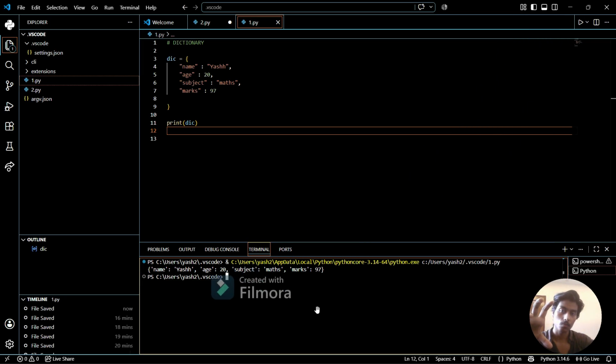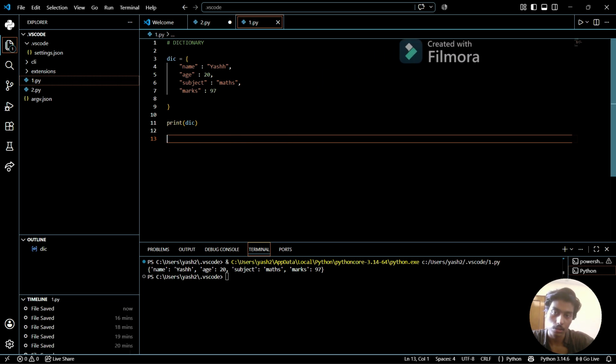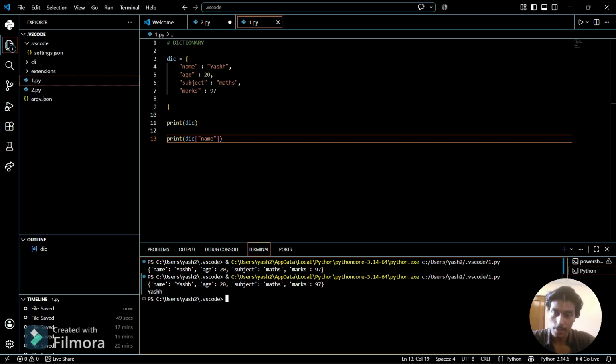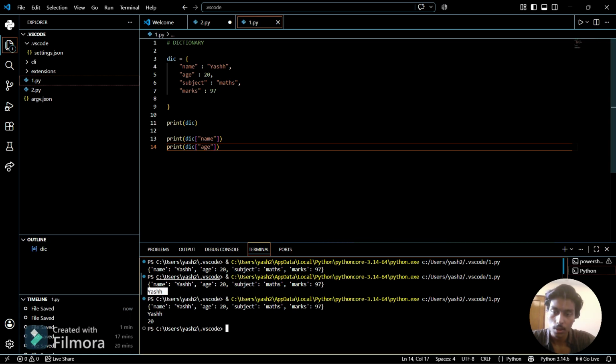But now what if I want to print only the name from that? How can I print my name from it? For accessing the name of the person I have stored in the dictionary, I can use print and use dict here, and then I write name, and if I print, it will simply print Yash. Like if I want to print age, I'll use the print function and use dict, and then I'll use age here, and see the output. The output is 20. So that's how it works.